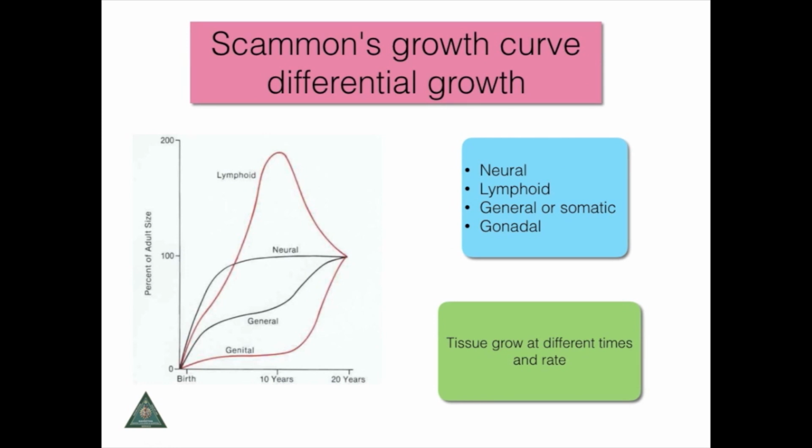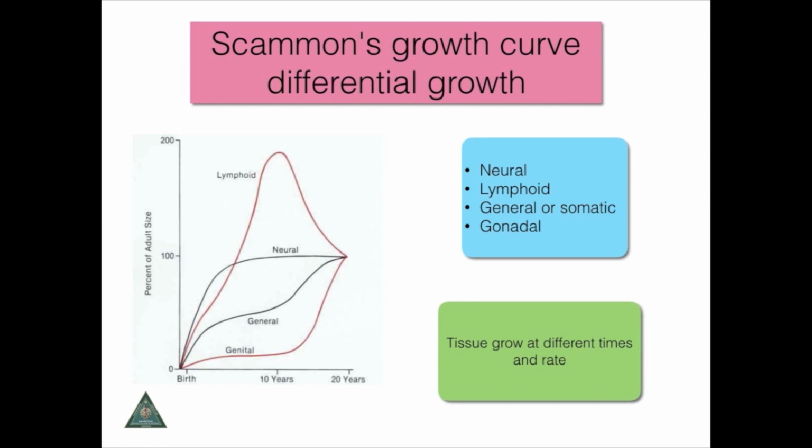The second concept is Scammon's growth curve, which says that different tissues grow at different times and at different rates. The lymphoid tissue goes to a peak of 200% at the age of 10 and regresses with age subsequently. This is the only exceptional tissue which reduces in size with growth.